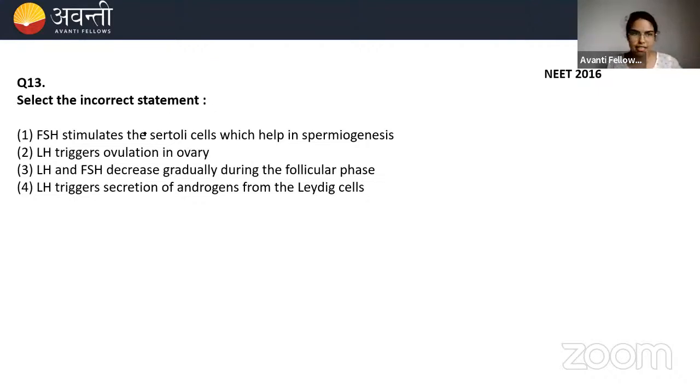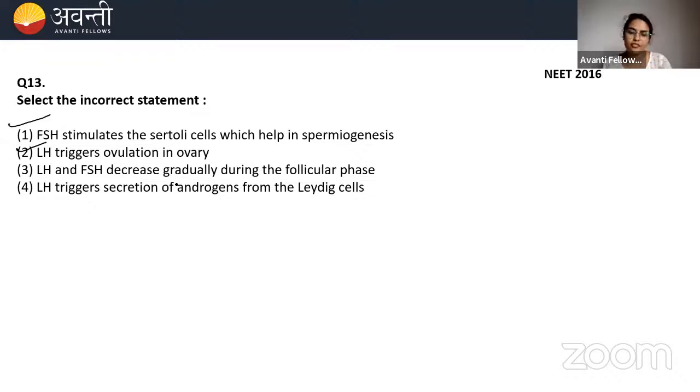Okay, which is the incorrect statement? FSH stimulates the Sertoli cell, which helps in the spermiogenesis. Yes, it does. This statement is directly taken from NCERT. आप अगर NCERT जाके पढ़ोगे, this statement is directly taken. FSH stimulates the Sertoli cells, which helps the spermiogenesis. That is correct. Okay. LH triggers the ovulation in ovary. This is also correct.